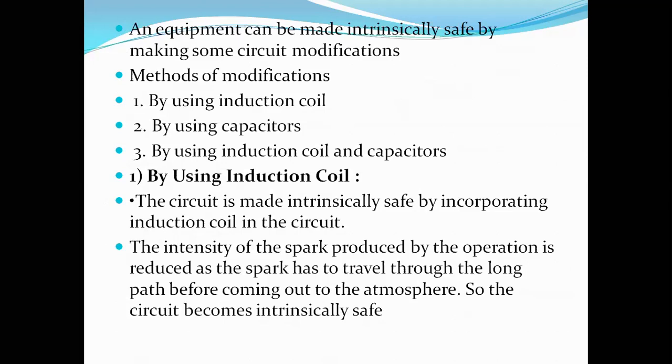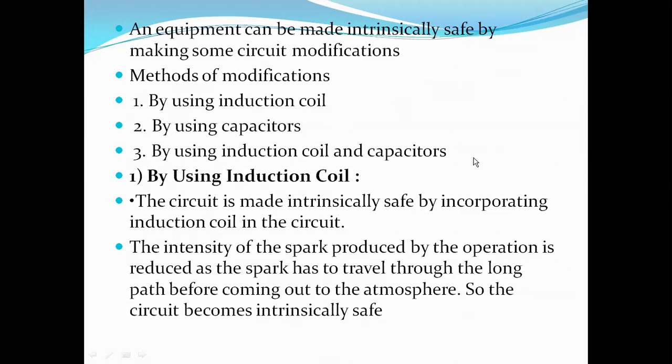So now, how do we make a circuit intrinsically safe? Even though it is operated, is there any way we can make the circuit intrinsically safe? An equipment can be made intrinsically safe by making some circuit modifications. There are different methods of making the circuit intrinsically safe. One is by using an induction coil. Second is by using capacitors in the circuit. Third is a combination of both, by using an induction coil and a capacitor. So these are the three different methods of making the circuit intrinsically safe.